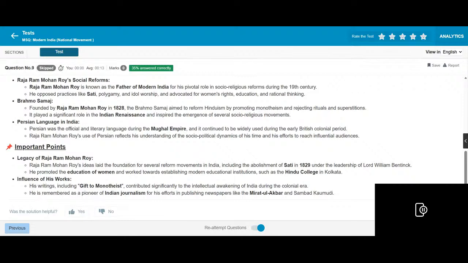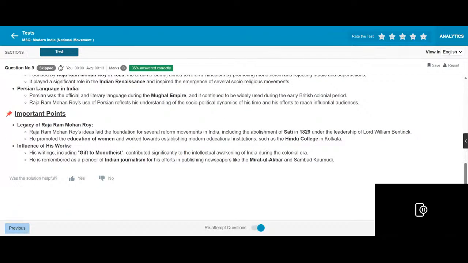Persian language in India: Persian was the official language during the Mughal Empire and continued to be widely used during the early period. It reflects his understanding of socio-political dynamics. The work of Raja Ram Mohan Roy laid the foundation for several movements. He promoted the education movement and worked to establish modern education such as Hindu College in Calcutta. His writing and gifts continued to significantly influence individual and economic thought.